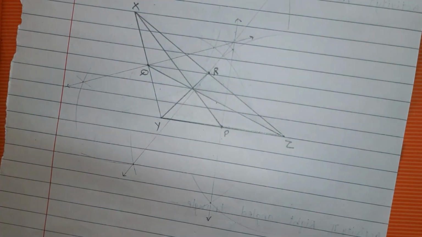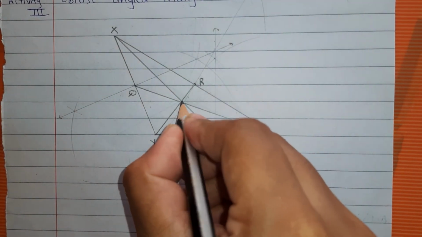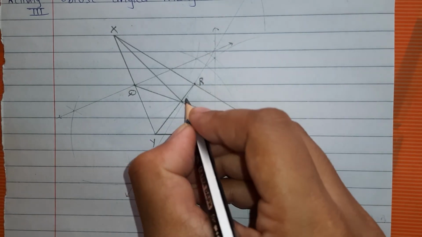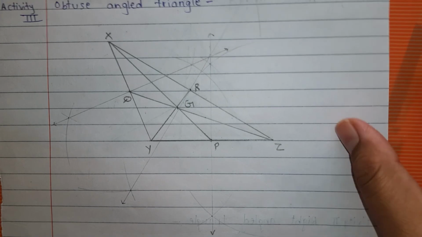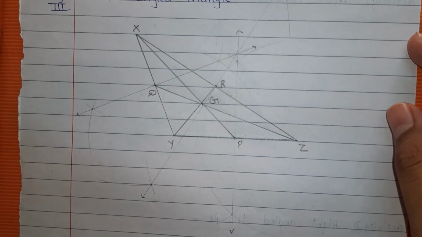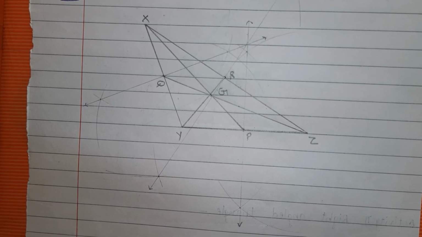So XP, ZQ and YR are the three medians and they pass through the same point, and this point is called the centroid G.